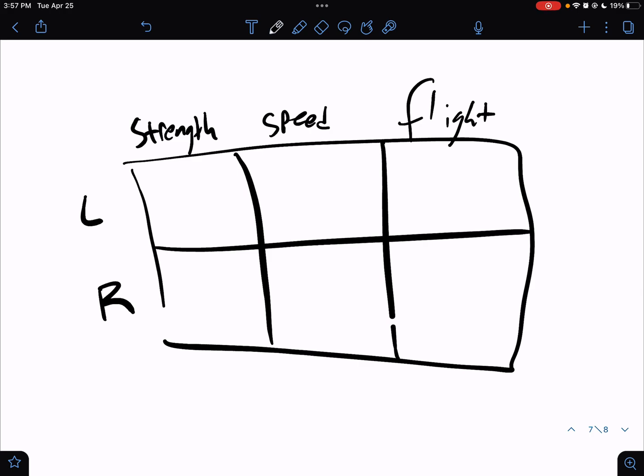So let's say we ask people that question and 3 left-handed people said they wanted super strength. 1 left-handed person said they wanted super speed. 5 left-handed people said they wanted flight. 7 right-handed people wanted strength. 9 right-handed people wanted speed, and 8 right-handed people wanted flight.